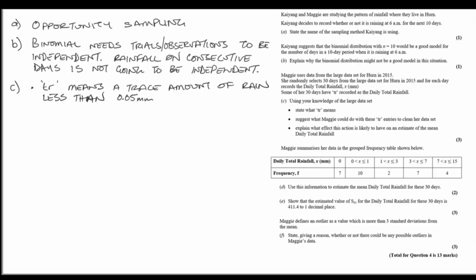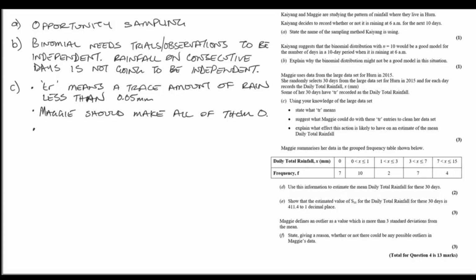Now, lots of people think that she should just get rid of those values, but not with TR. TR lets us know there was very, very little rain. So it's not an absence of data, it's just that there was so little rain it was hard to measure. If there was so little rain, then it's close to zero. It's almost that we're approximating to zero for each of these TR values. So we are going to use them. This was a day when there was hardly any rain. There seemed to be rain for a split second, and then there was no rain.